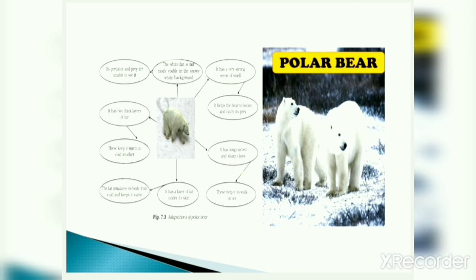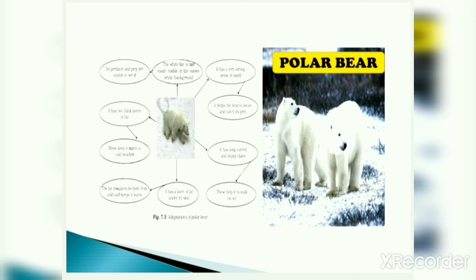So let's start with the polar bear. You know, polar bear has white fur on its body. The white fur is not easily visible in the snowy white background. Now, snow is also white and polar bear also has white fur, so it is not easy to find them. So, they are safe due to this color.